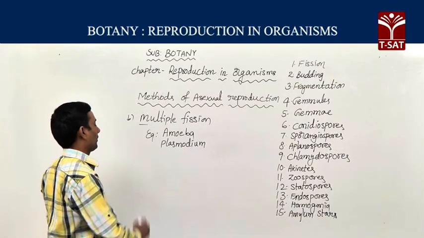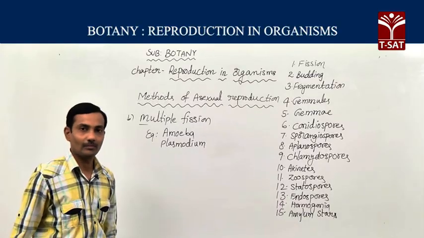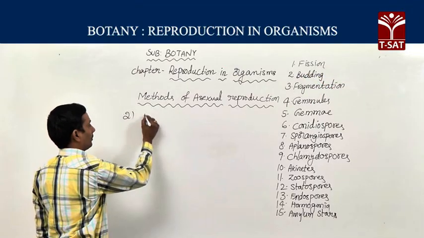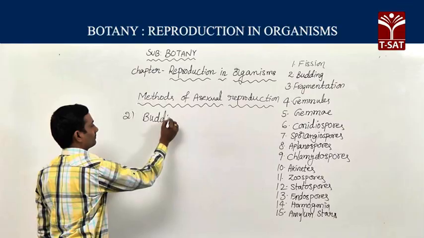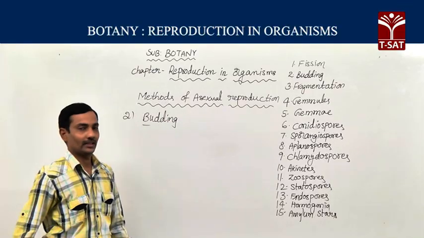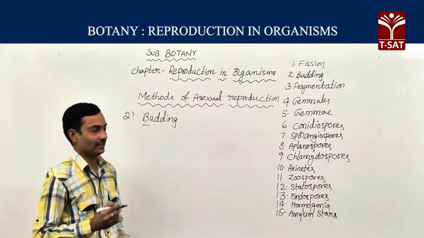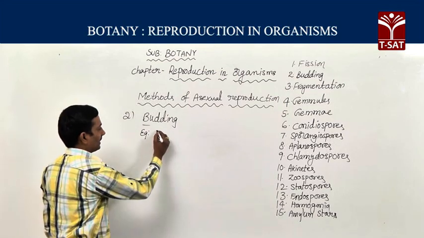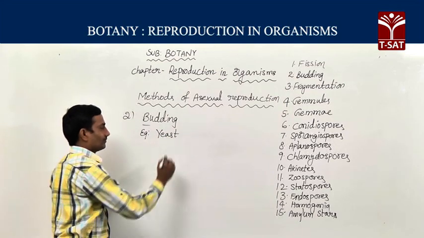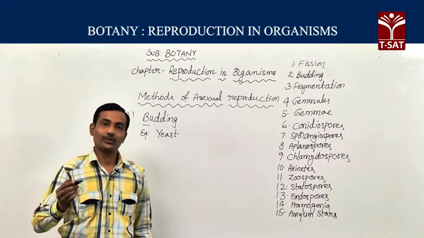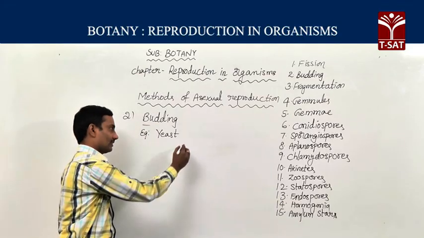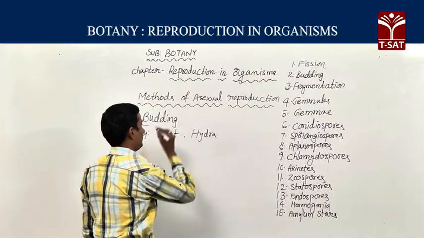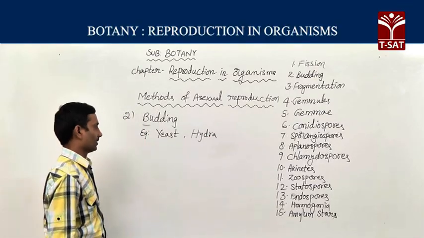Now the second type of reproduction that we are going to discuss is the budding method of reproduction. The second method of asexual reproduction is budding. Budding method of asexual reproduction can be seen in different types of organisms. The first example is yeast, the best example for a unicellular fungus, as well as cnidarians like Hydra, which also exhibit a budding method of reproduction.